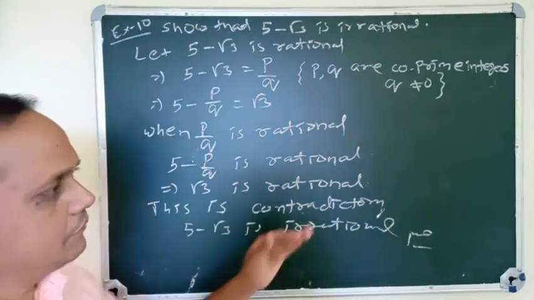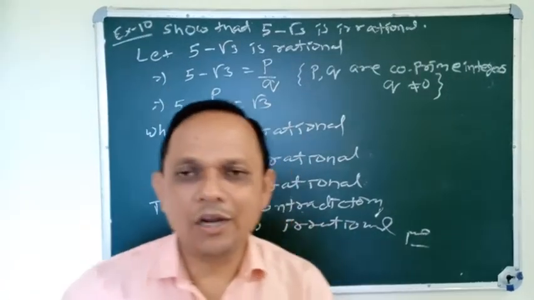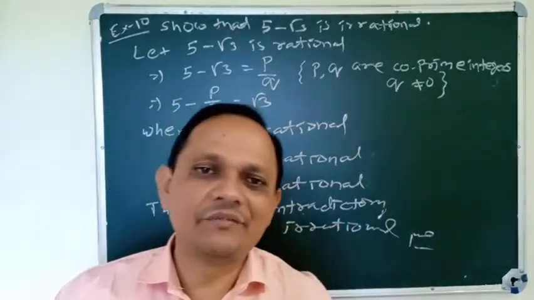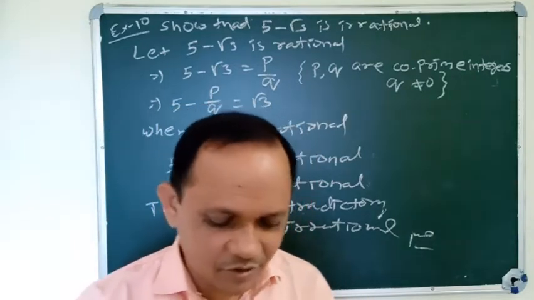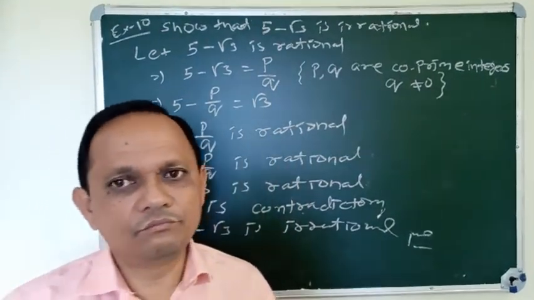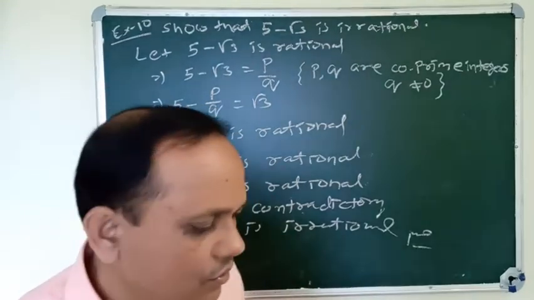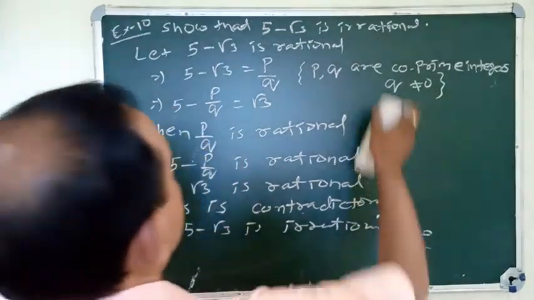In this way, you can find whether any number is rational or irrational. You can prove it very easily, a very easy process. Then we go through the next example, example 11.